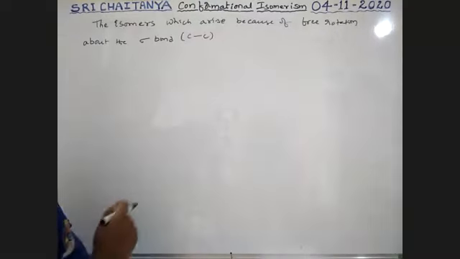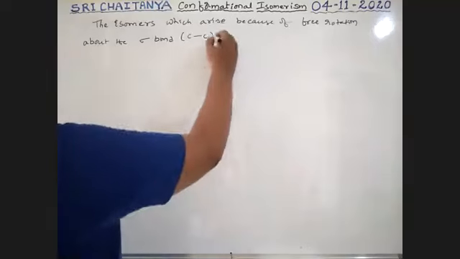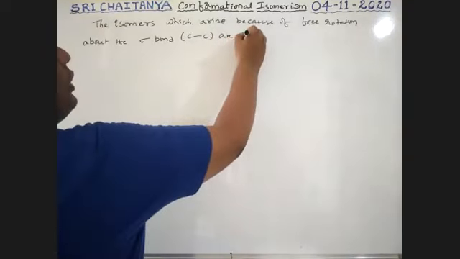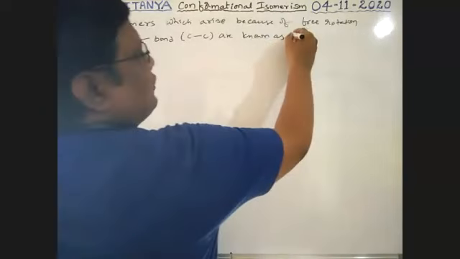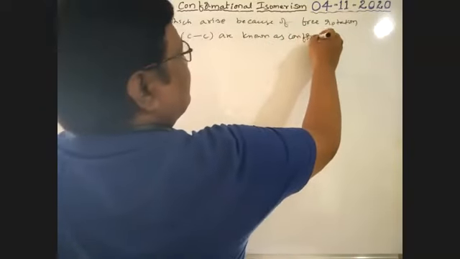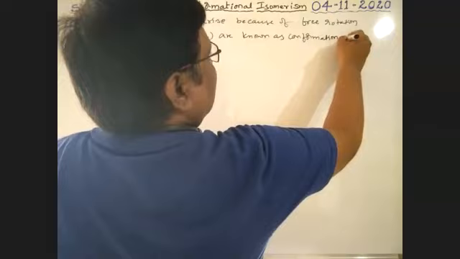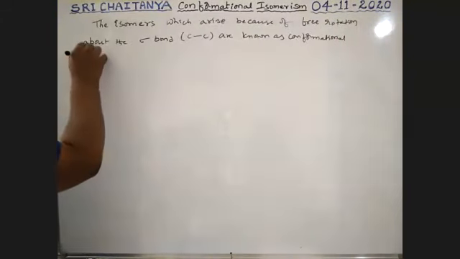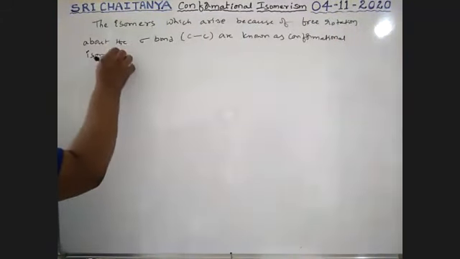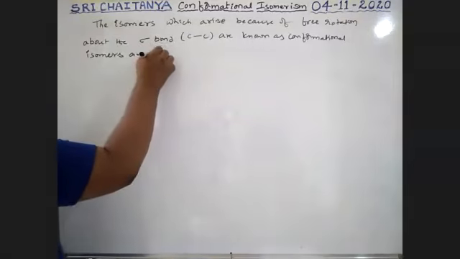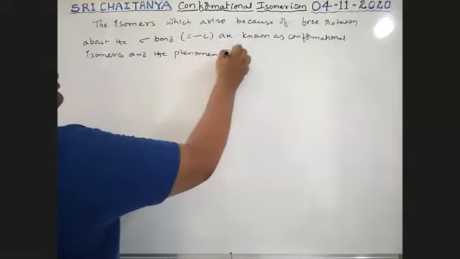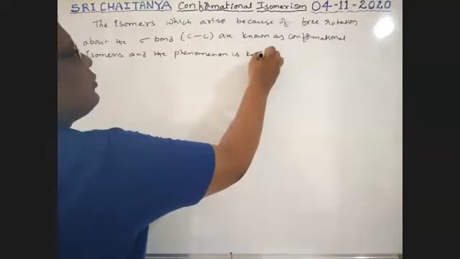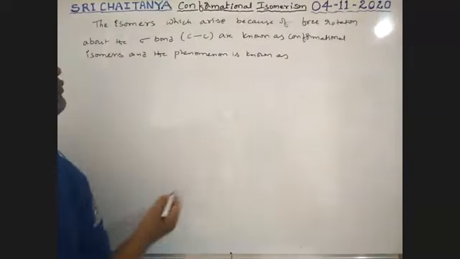Here we are considering C single bond C. These are known as conformational isomers, and the phenomenon is known as conformational isomerism.